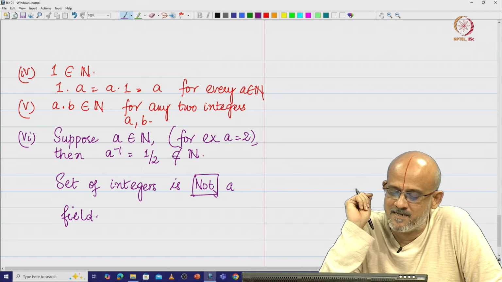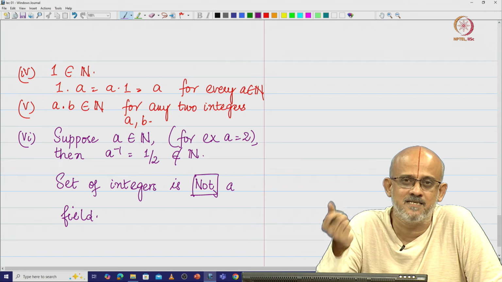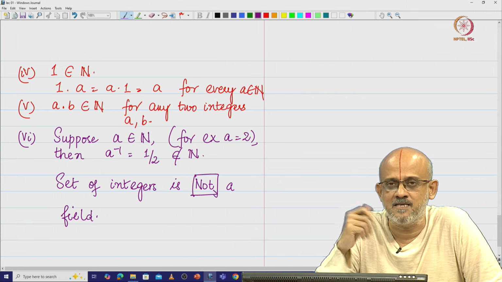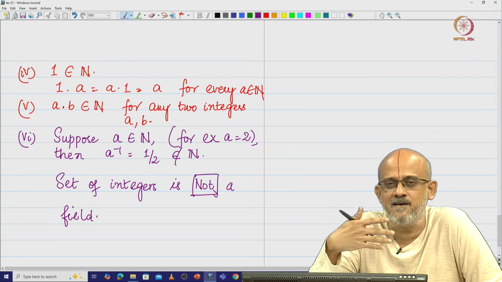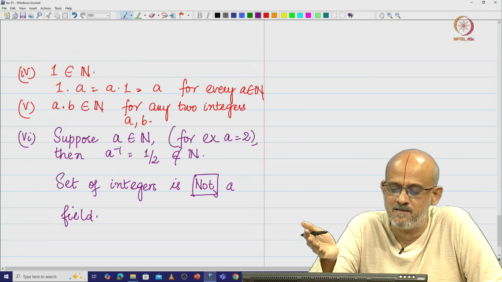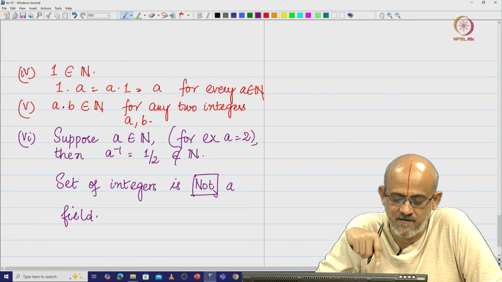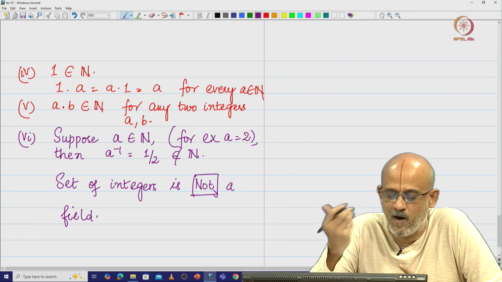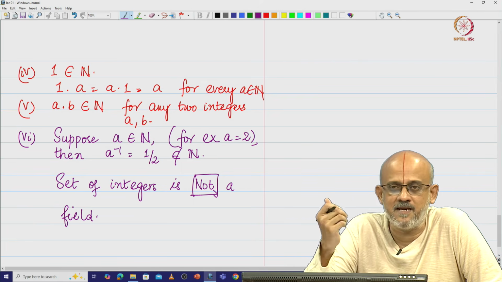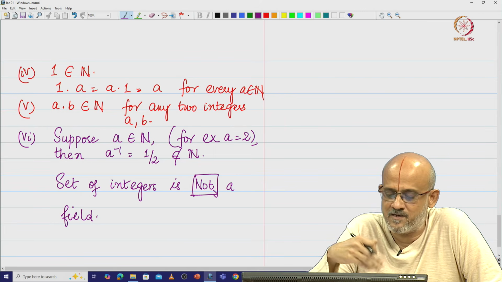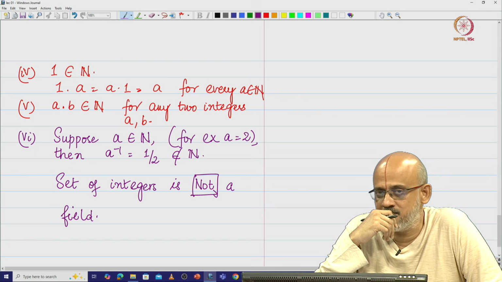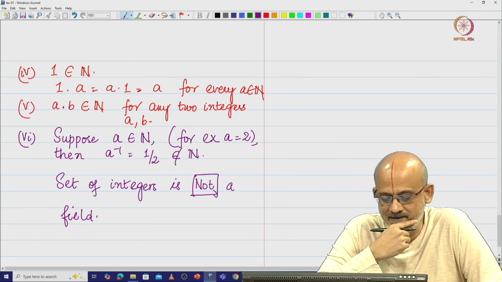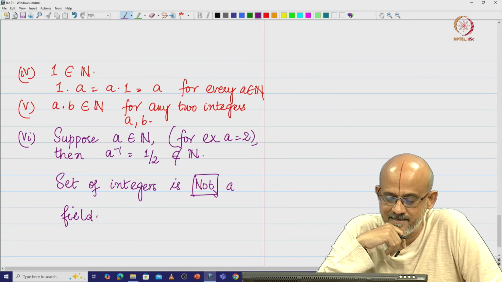It's a bit disheartening because integers are nice to work with. I mean, rather than real number multiplication and stuff, integers can be easily multiplied, added, all the operations on integers seem to be pretty simple. And now what we see is we find the set of integers to be wanting in the sense of a multiplicative inverse. The multiplicative inverse of integers need not be an integer. Therefore, the set of integers fails to be a field.